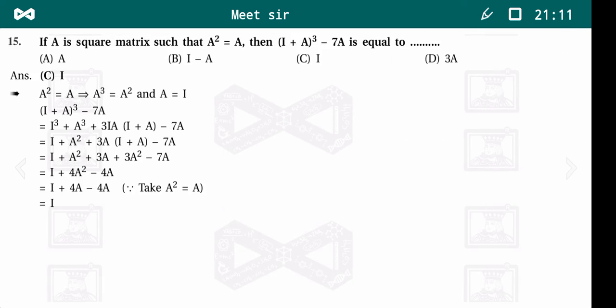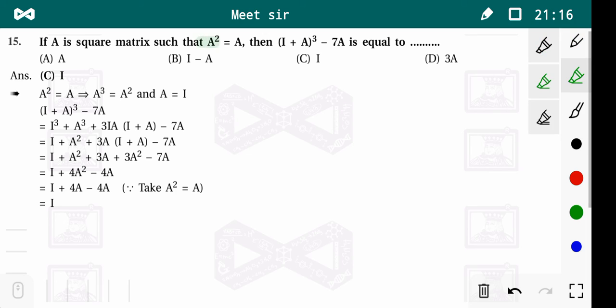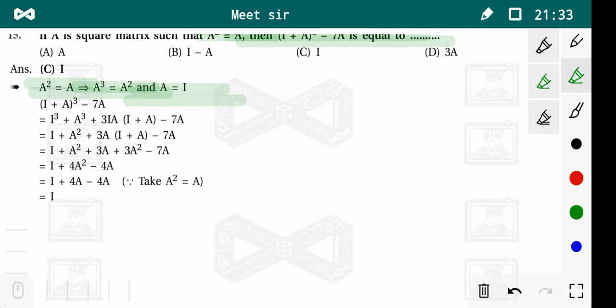Now number 15. If A is a square matrix such that A square is equal to A, then I plus A whole cube minus 7A is equal to blank. Now A square is equal to A, that means A cube is equal to A square and A is equal to A. Now I plus A whole power 3 minus 7A is I cube plus A cube plus 3 I A into I plus A minus 7A.